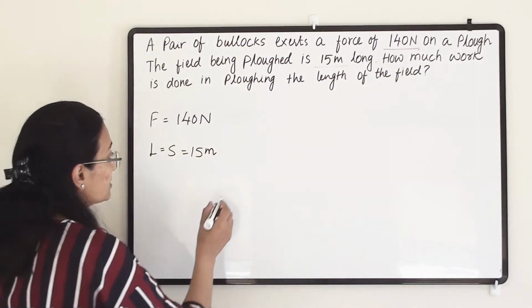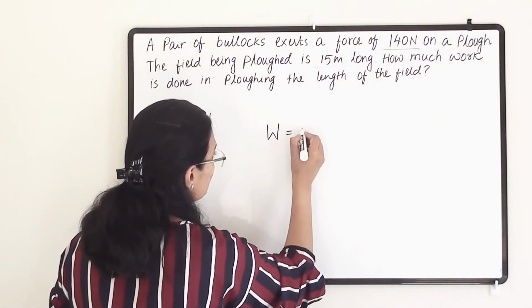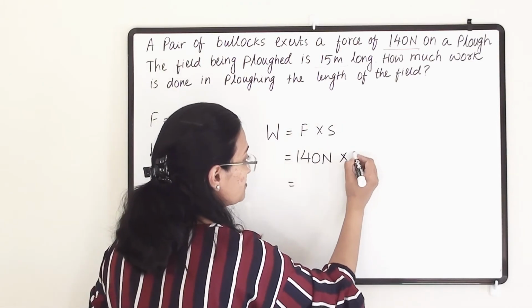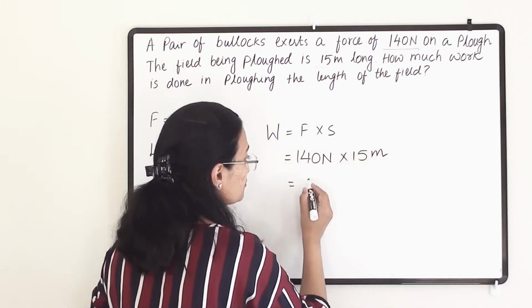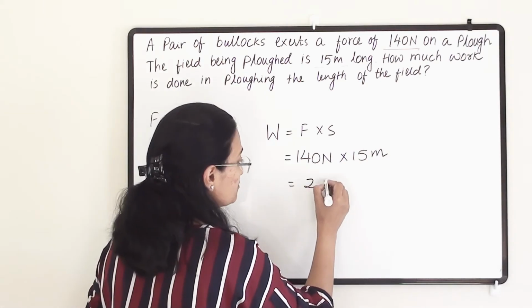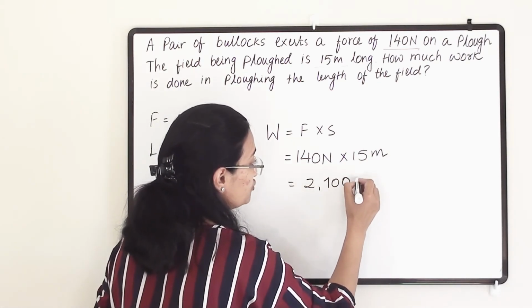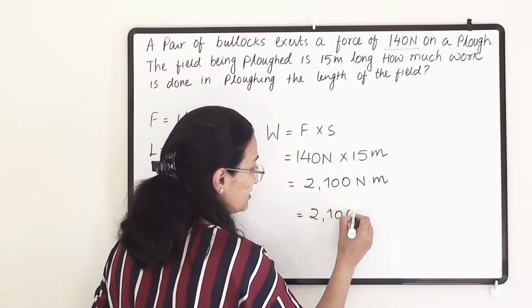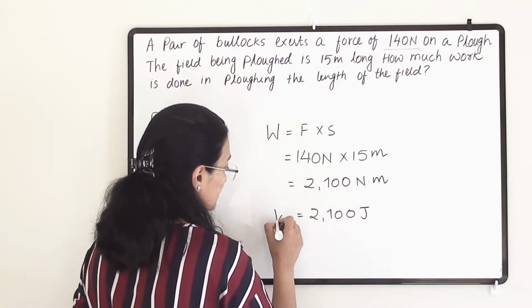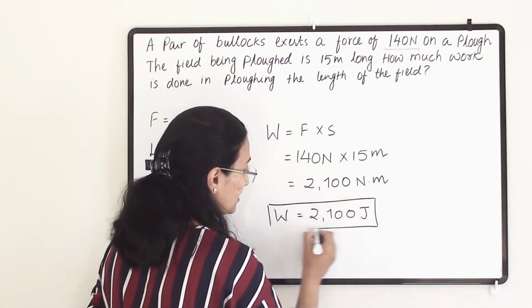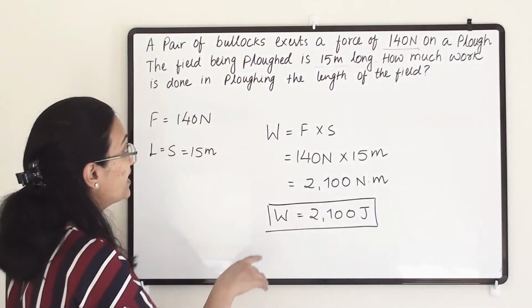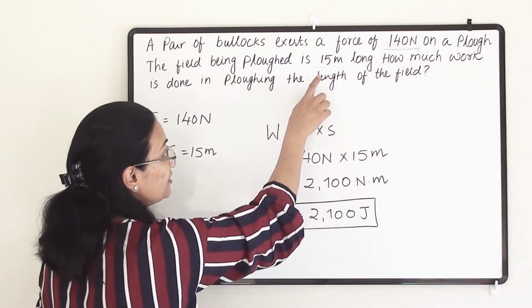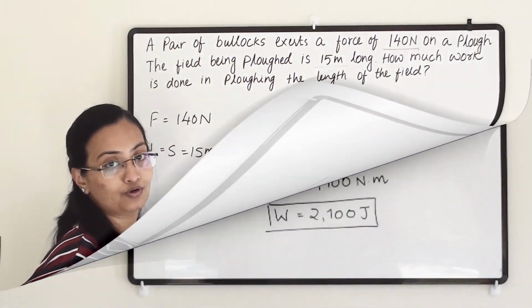So how much work done? W equals F into S, 140 Newton and displacement 15 meter. So the answer is 2100 Newton meter, or we can also write 2100 joule. That is the unit of work done. This much work will be done when we apply 140 Newton force and plow a field which is 15 meter long.